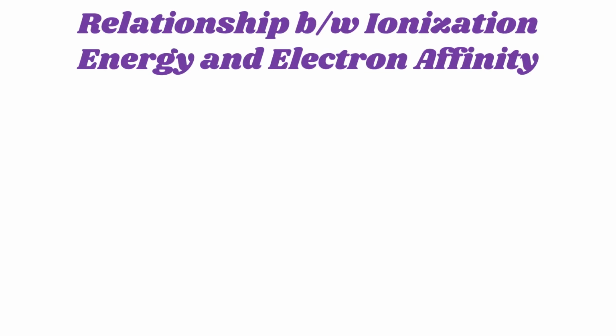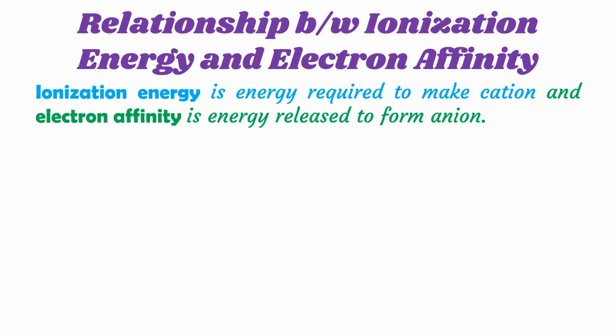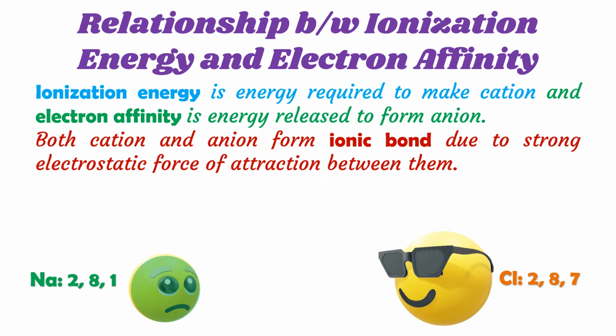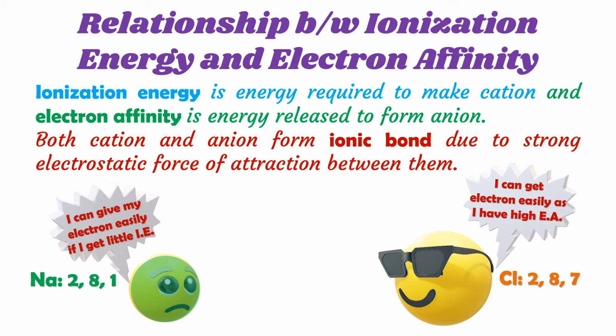What is the relationship between ionization energy and electron affinity? As you know, ionization energy is the energy required to make a cation and electron affinity is the energy released to form an anion. Both cation and anion form an ionic bond due to the strong electrostatic force of attraction between them.